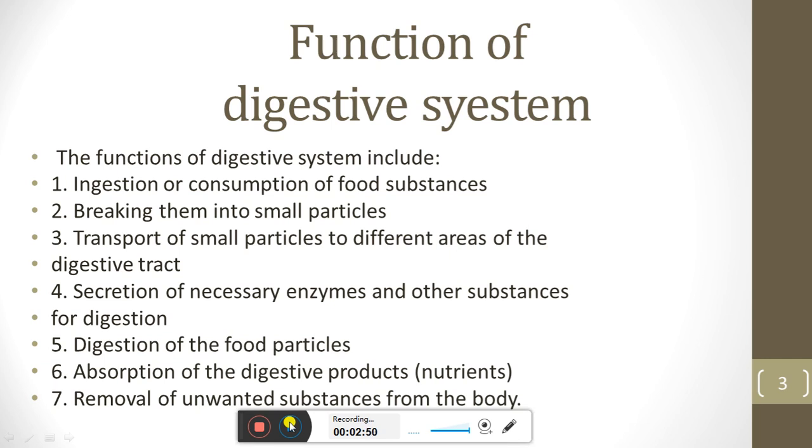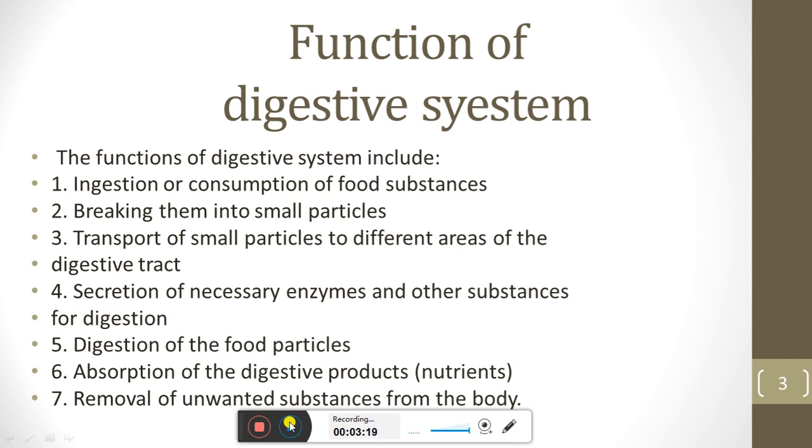Then there is the secretion of necessary enzymes and other substances for digestion, meaning the digestive system will release specific enzymes that will cause the breakdown of carbohydrates, proteins, and fats, which are the macromolecules, and convert them into micromolecules, so that these molecules can be absorbed into our body. Then digestion of food particles.